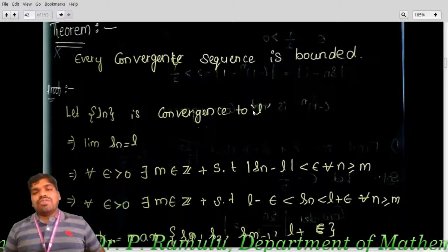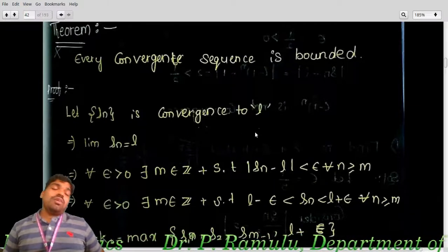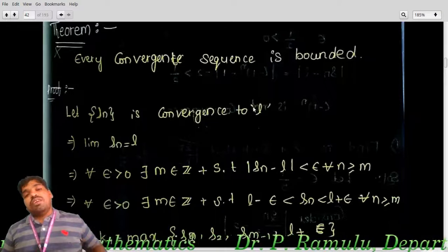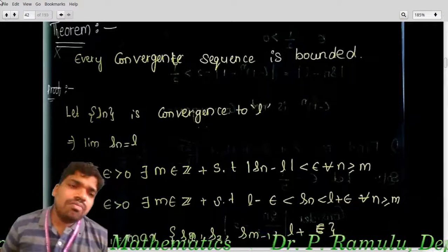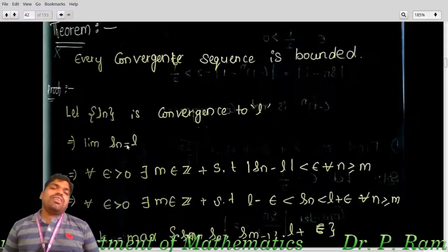Let Sn converge to L. This definition is very important, because I am using only the definition. Definition is very important for proving a theorem. Let Sn converge to L, which implies lim Sn equals L.